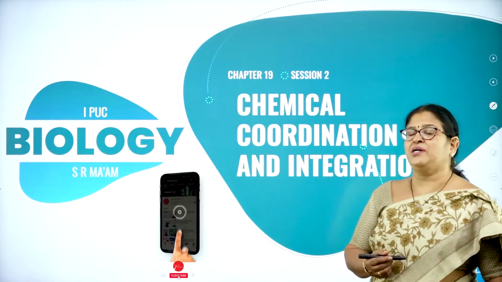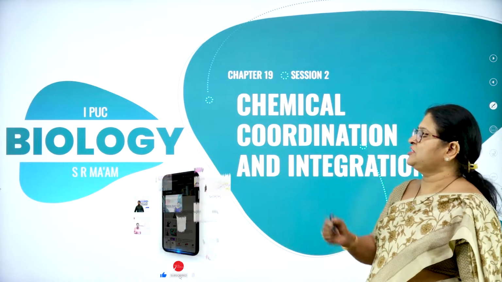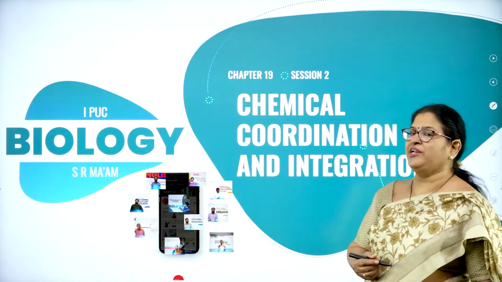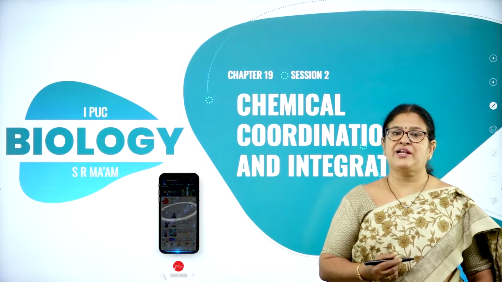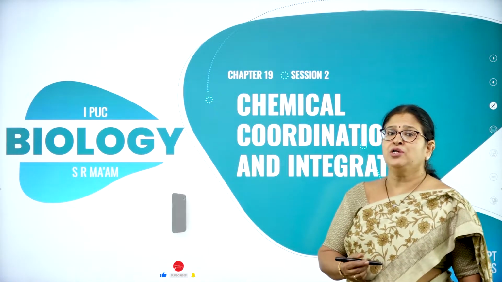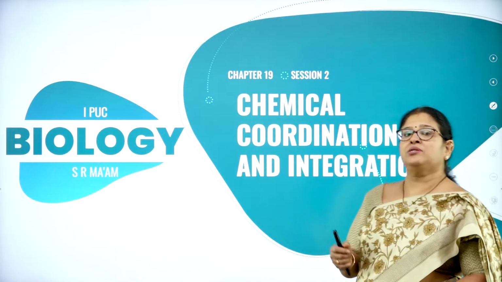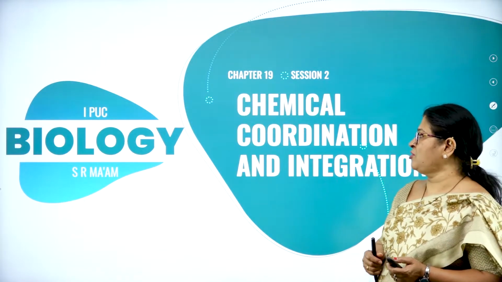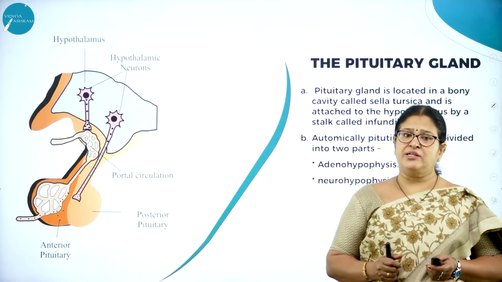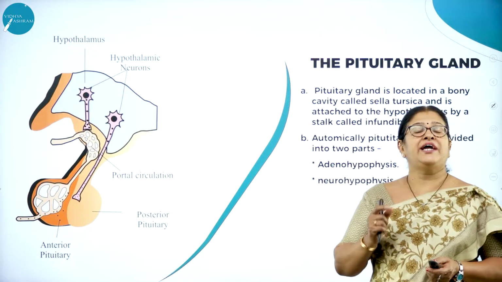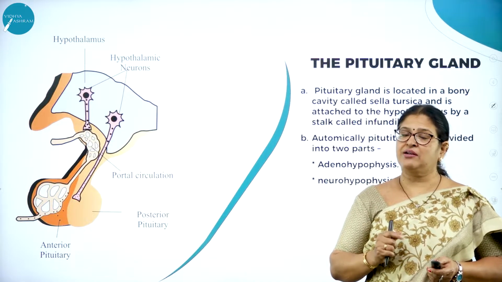I think you remember in my first session of this chapter called Chemical Coordination and Integration, we started off studying about the endocrine glands. So let us move on to the next session. Children, I think all of you know that the endocrine glands are the ductless glands.